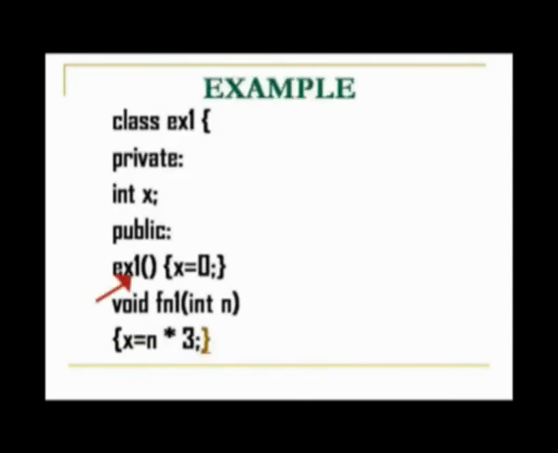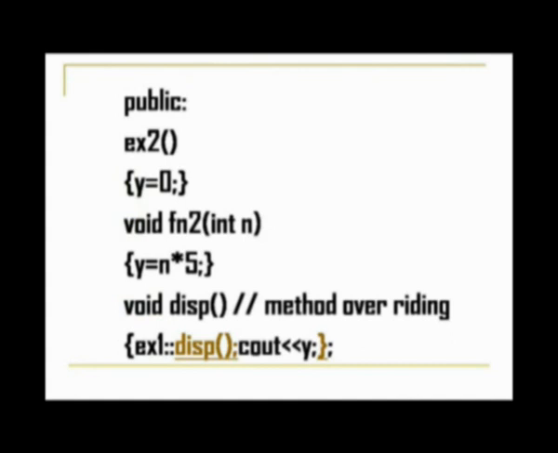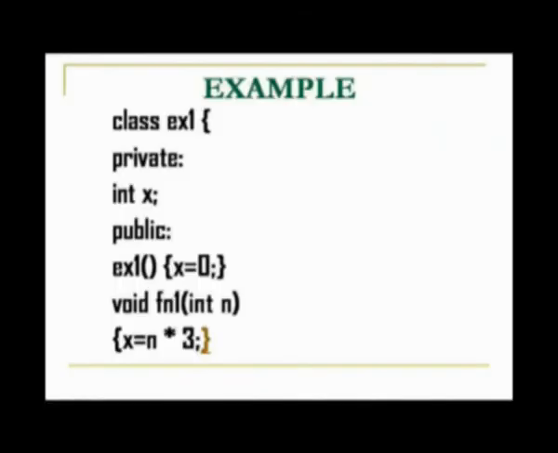This is the constructor of the base class. So in ex1, x is equal to 0 is initialized. And then we have to go to the constructor of the subclass, y is equal to 0. So constructors are called from the base to derived, x and y both of them have been initialized to 0. Next, using this object, we are calling the fn1 function. Fn1 function is defined in the superclass. So this is the importance of the public access specifier. Because this function is public in the superclass, it is accessible by the object of the subclass.